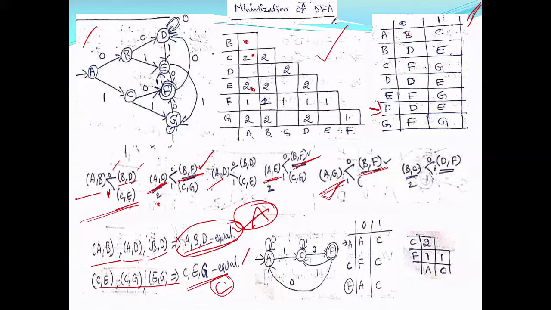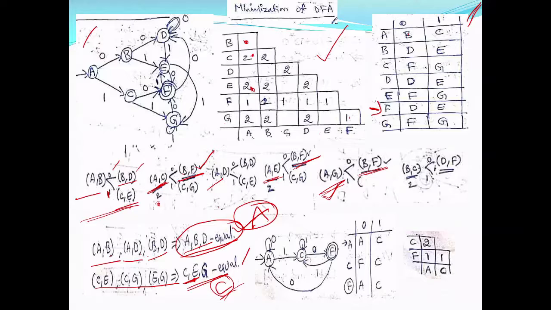If you see B on 1, it will go to E. B on 1 is going to E, but E and C are same. Right? So A on 1 is either C or E or G, everything is same. If you see D on 1, D on 1 is E. So C and E are equal. That is why whether it is A or B or D, everything will give you the same result.